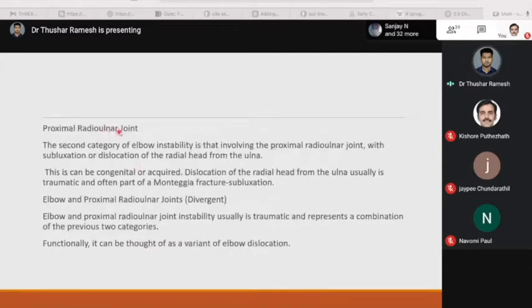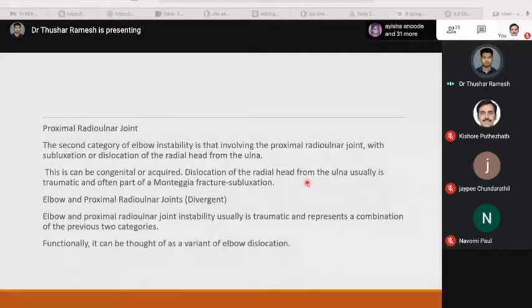Now let's consider the proximal radio-ulnar joint. The second category of elbow instability is that involving the proximal radio-ulnar joint, with subluxation or dislocation of the radial head from the ulna. This can be congenital or acquired. Dislocation of the radial head from the ulna is usually traumatic and is often a part of Monteggia fracture subluxation.